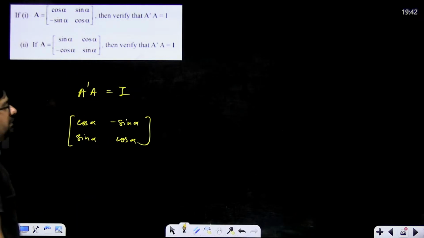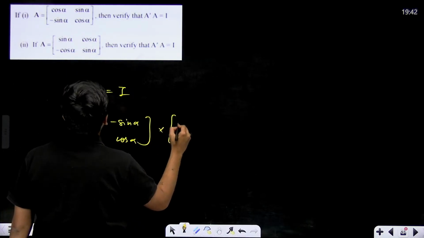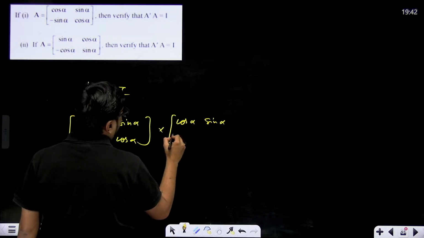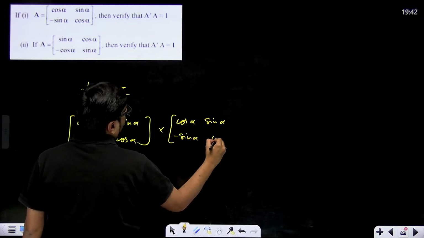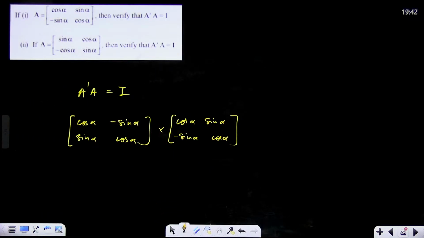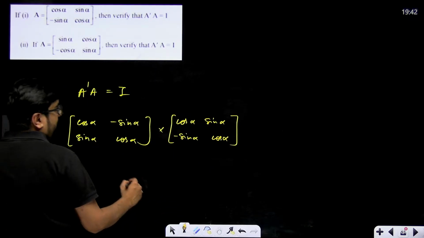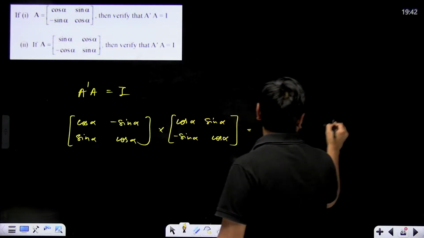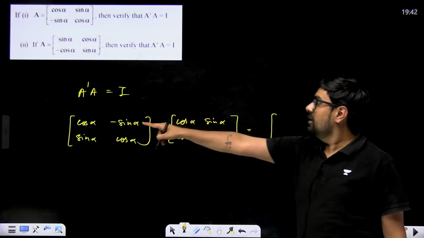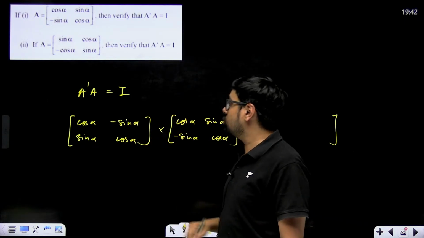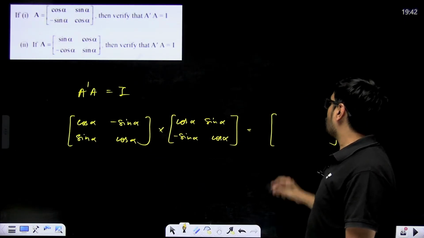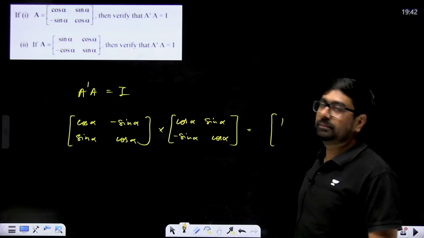Multiplied with A again, which is cos alpha, sin alpha and minus sin alpha, cos alpha. Now when we multiply, we are going to get a 2 cross 2 matrix only: 1 1, 1 2, 2 1, 2 2. For 1 1, first row first column, cos into cos, cos square, minus sin into minus sin, plus sin square. So cos square plus sin square, that means 1.